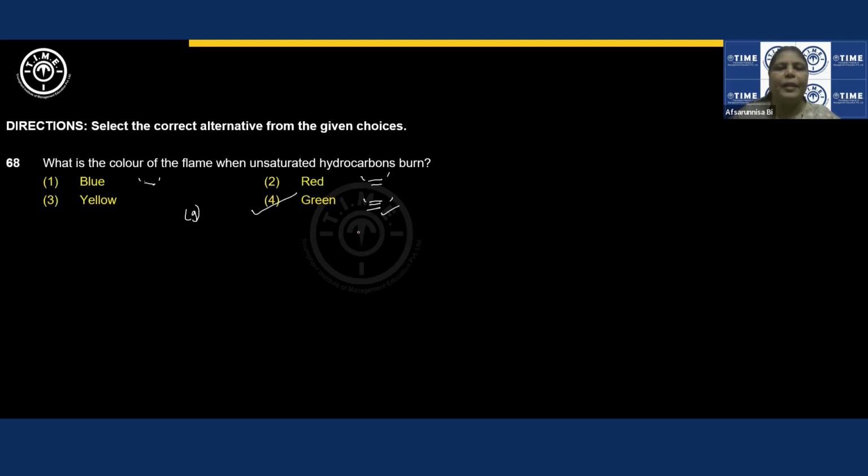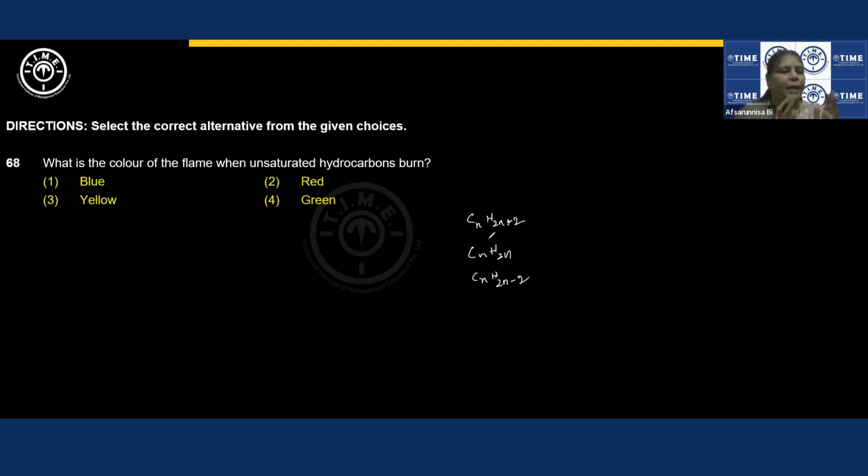What is the color of the flame when unsaturated hydrocarbons burn? Very simple, guys. For the same amount of fuel, let us say we are supplying the same amount of oxygen. If I take a saturated compound and an unsaturated compound, saturated means CnH2n+2. Unsaturated can be either CnH2n or CnH2n-2. So from the general formulas, it is clear that relative to hydrogens, carbon will be more in number in unsaturated hydrocarbons compared to saturated compounds, right?